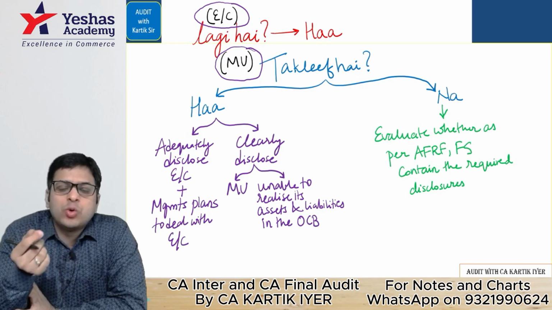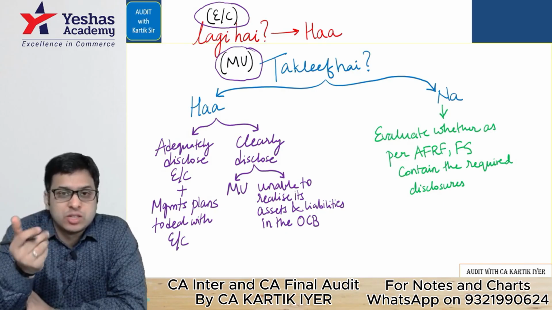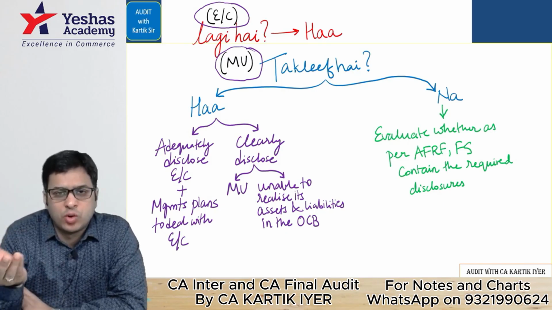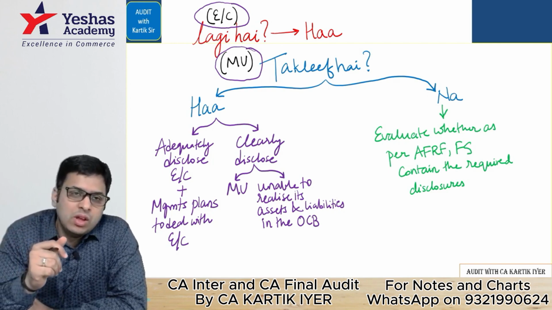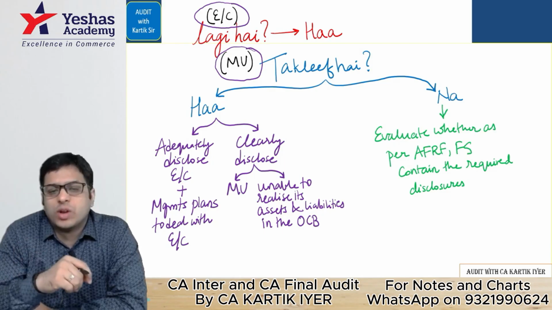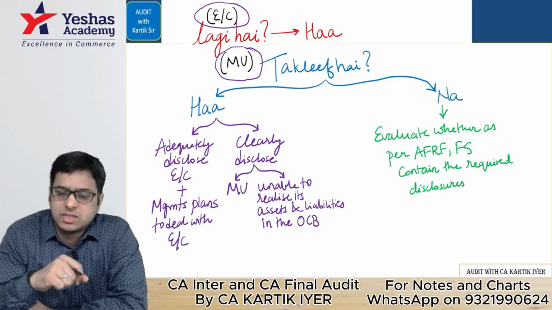There is a big loan that the company has to pay to the bank. So they have to repay the loan. They have not yet done so. So event or condition is there. That is non-repayment of the loan is the event. Is it leading to a material uncertainty regarding going concern? Big doubt. Material uncertainty means big doubt regarding going concern.